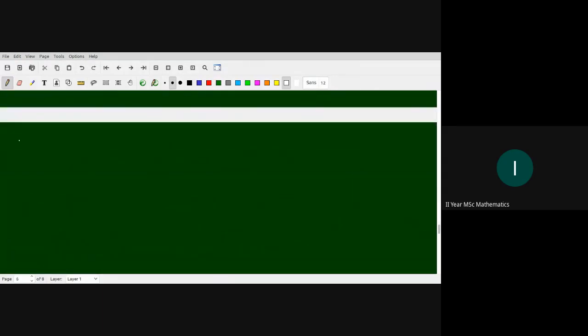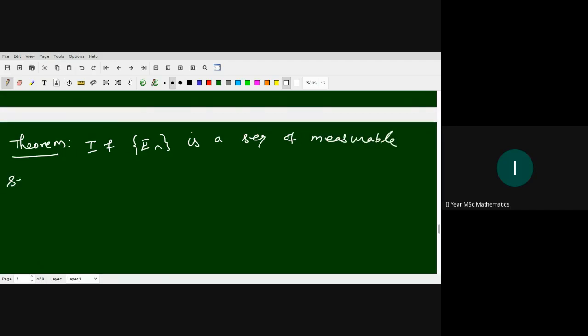So now we have the following theorem. Let E_n be a sequence of measurable sets.